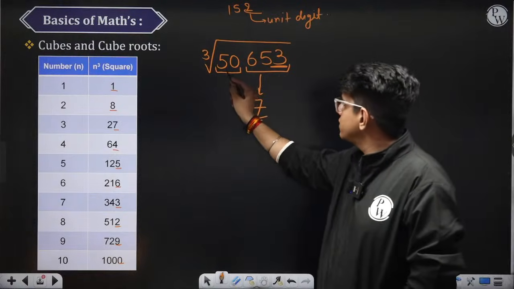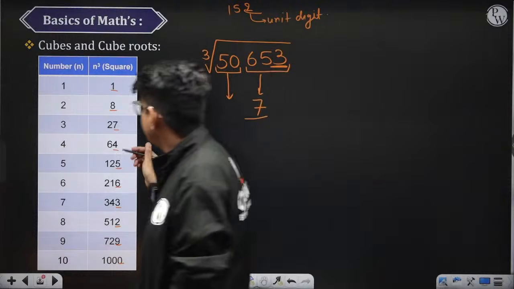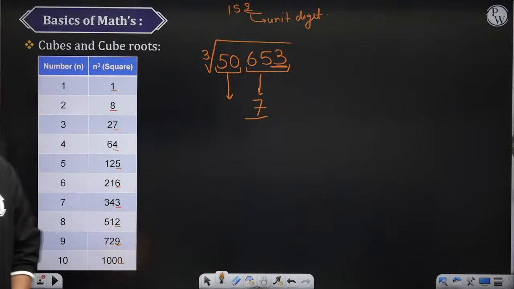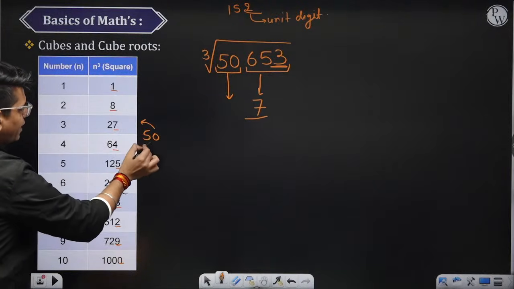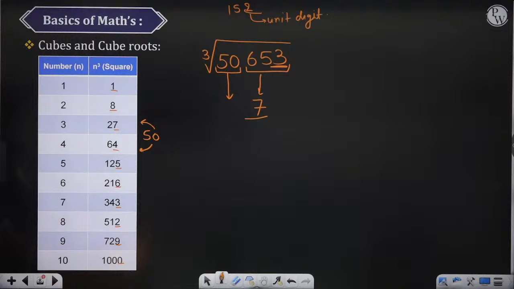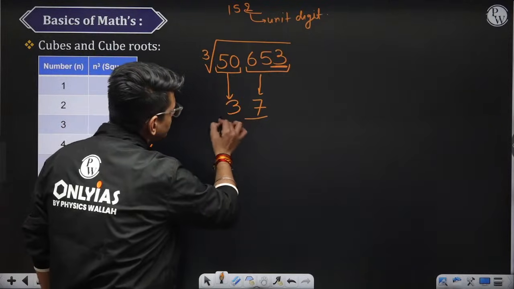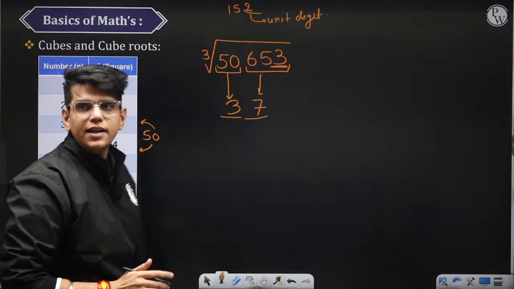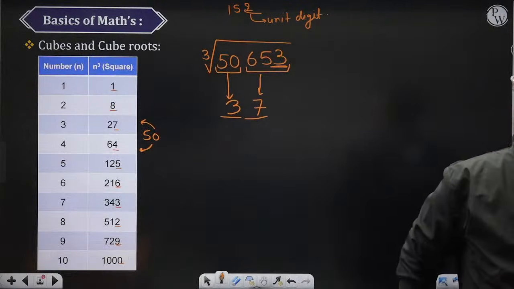How to check what the first digit is? Now 50 falls in between 27 and 64. So we will take the lesser value. The lesser value is 3. So the cube root of this number is 37.